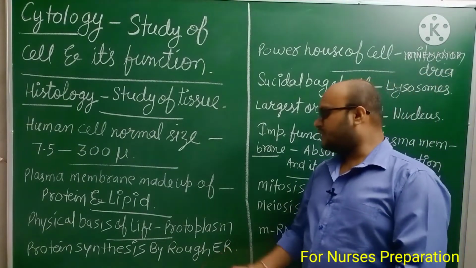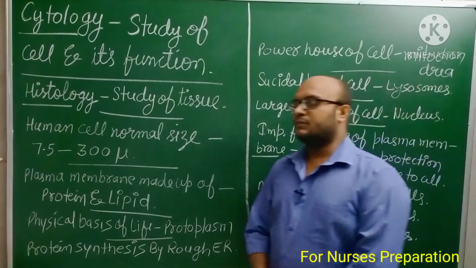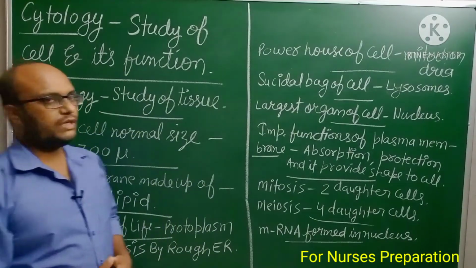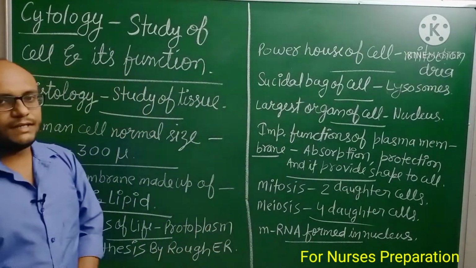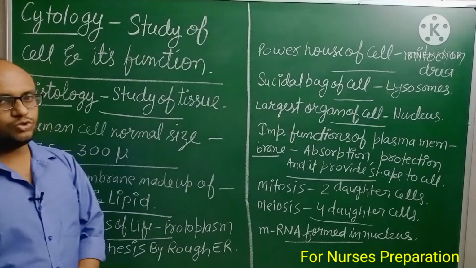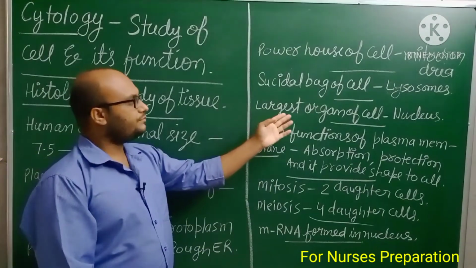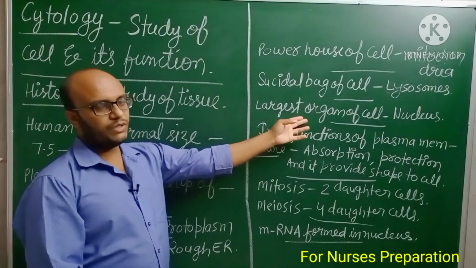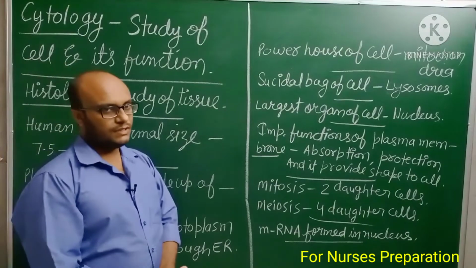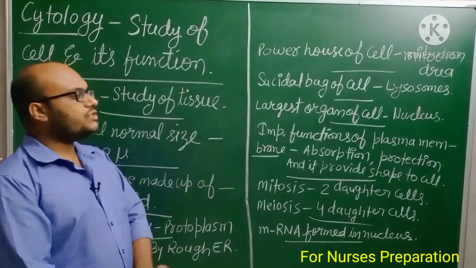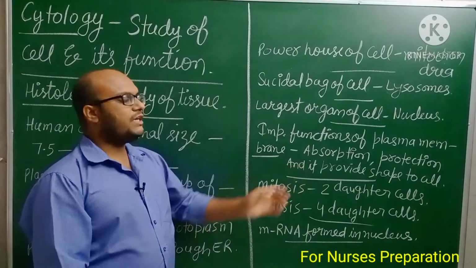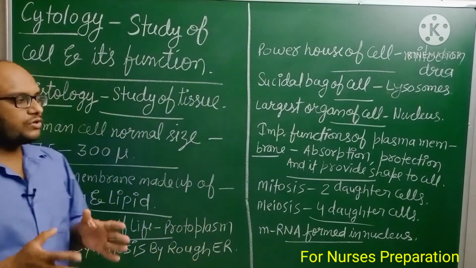Protein synthesis is done by rough endoplasmic reticulum. Rough endoplasmic reticulum is responsible for the synthesis of protein. Powerhouse of the cell, mitochondria. Suicidal bag of the cell, lysosomes. Largest organelle of the cell, nucleus. It is situated in the center of the cell and is also known as the brain of the cell. Important functions of plasma membrane are absorption, protection, and it provides specific structure or shape to the cell.